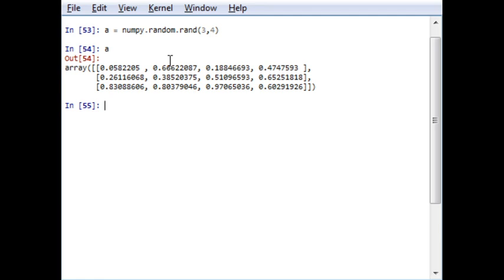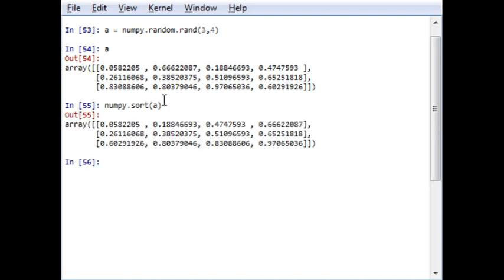If you want to sort, you can just write numpy dot sort, and I will write here a. So the output will now be sorted from minimum to maximum.